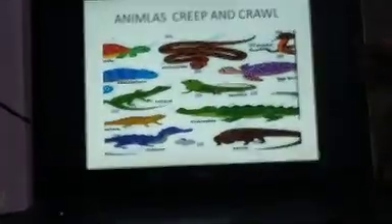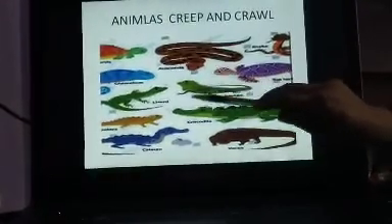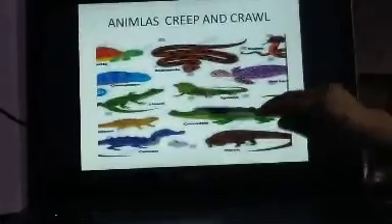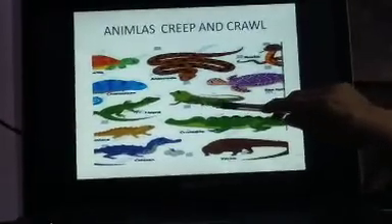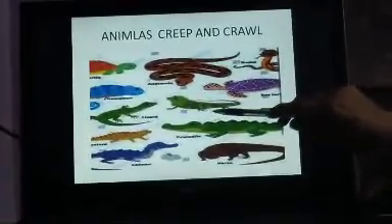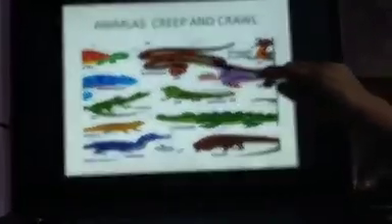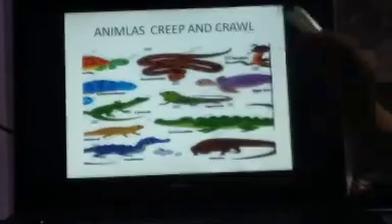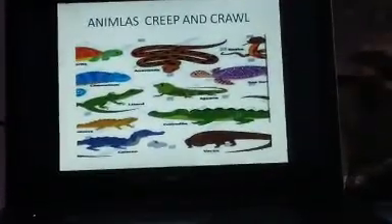Then the next category is animals that creep and crawl. Why do they creep and crawl? Look at their legs. Some of them have very short legs and some of them have no legs. They have legs but they are very short. That's why they crawl on the ground. And animals like snake and earthworm don't have legs at all. That's why they creep on the ground.